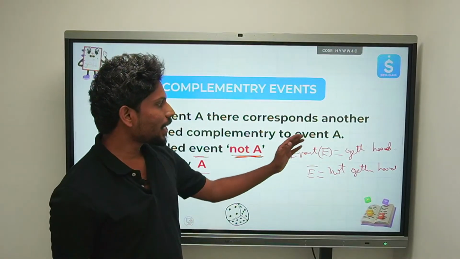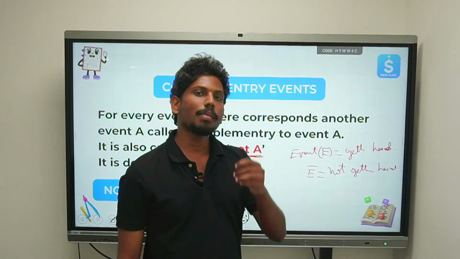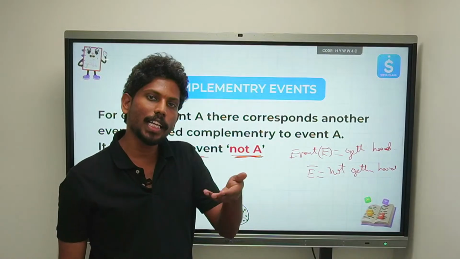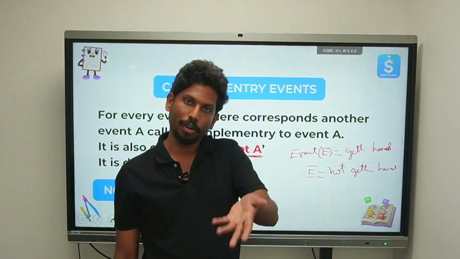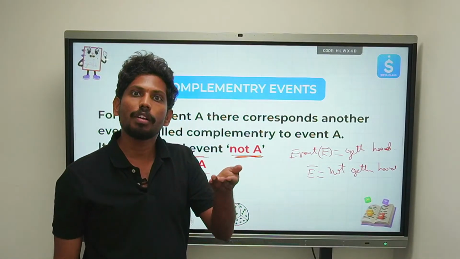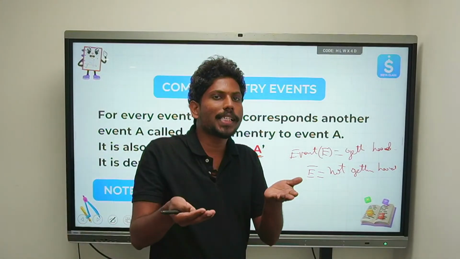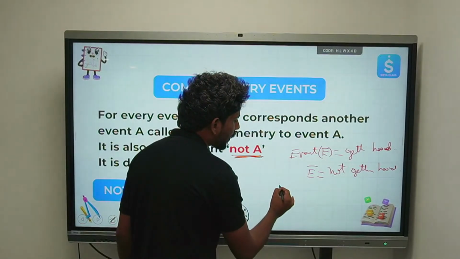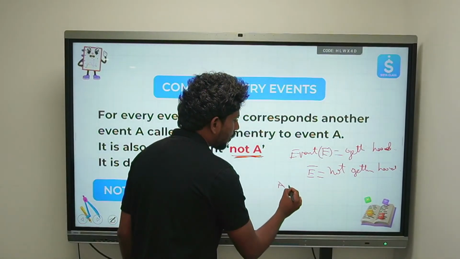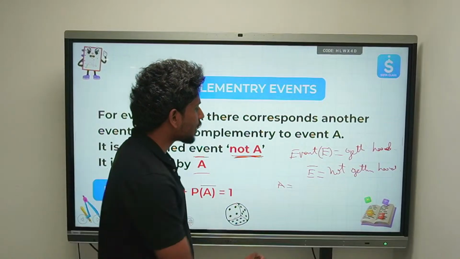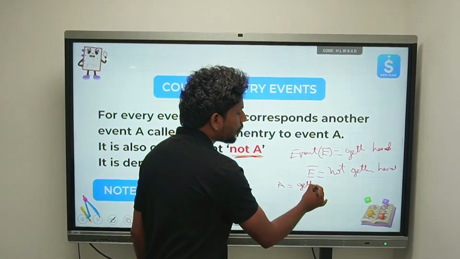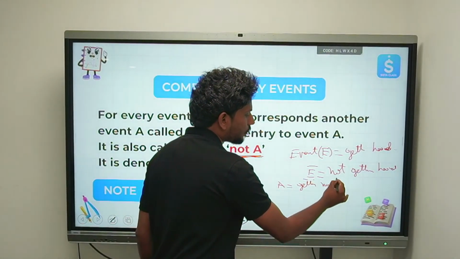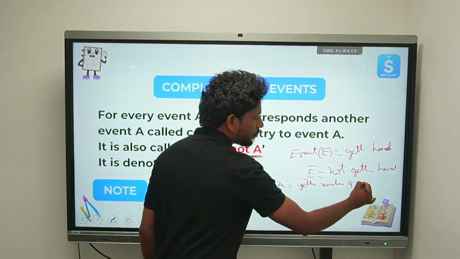So for example, I have created an event A, that is getting a number 4 on a die.